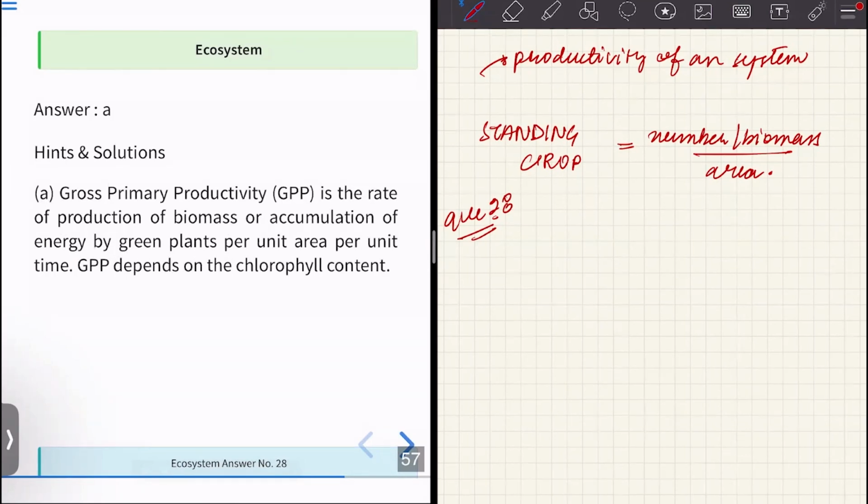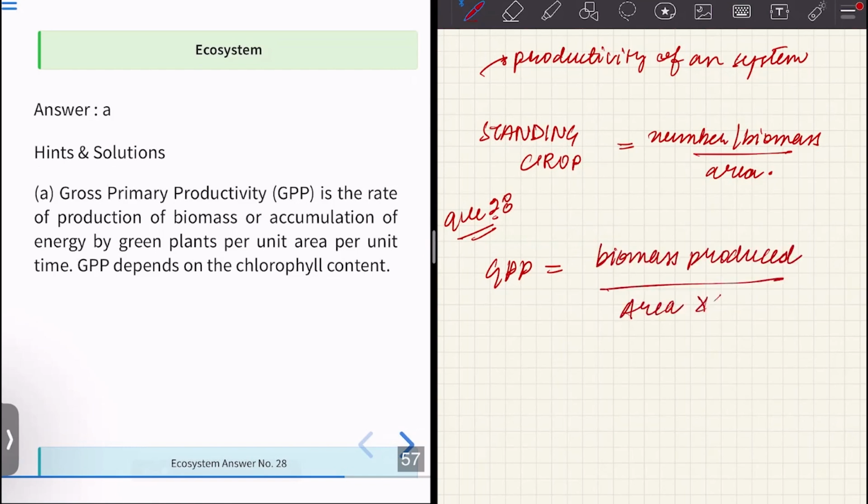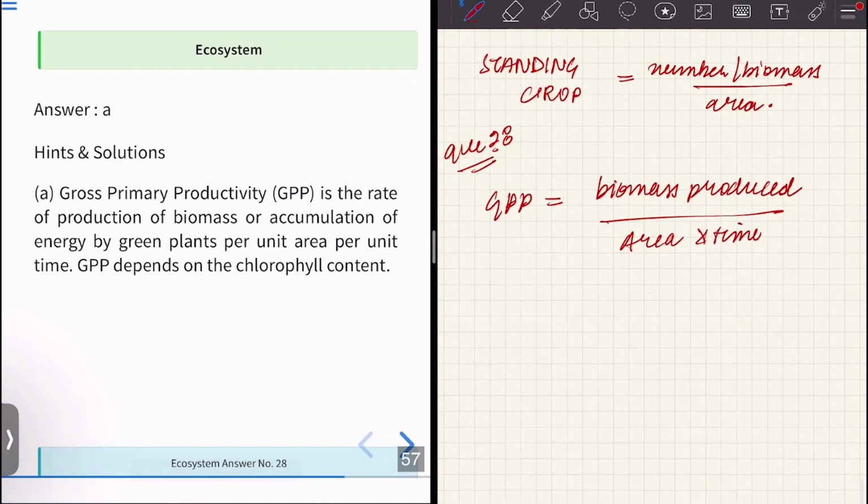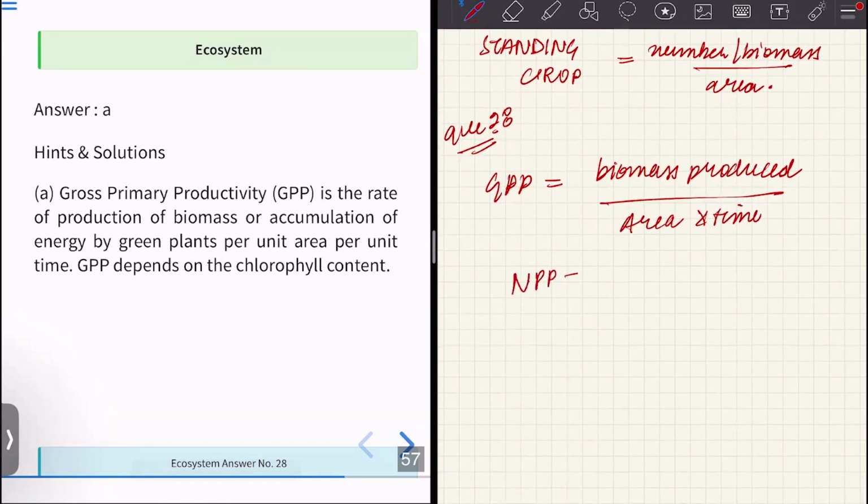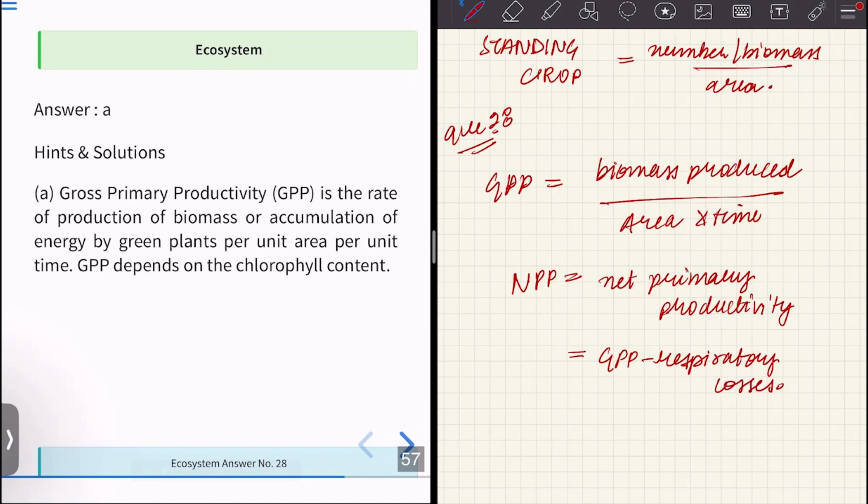time. So what is the formula for GPP? It is the rate of production of biomass, so biomass produced per unit area per unit time. This right here is GPP. What is NPP? NPP is the net primary productivity. Net primary productivity is GPP minus respiratory losses. And what factors does GPP depend on? It depends on the chlorophyll content. The more chlorophyll, the more the C3 and C4 cycles, and more energy or biomass would